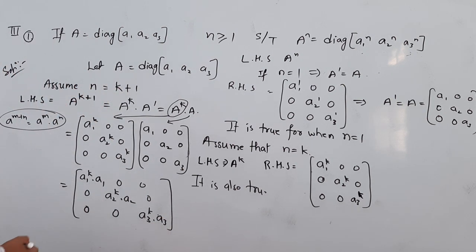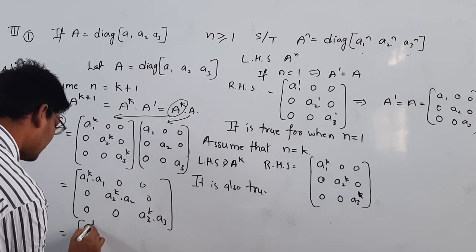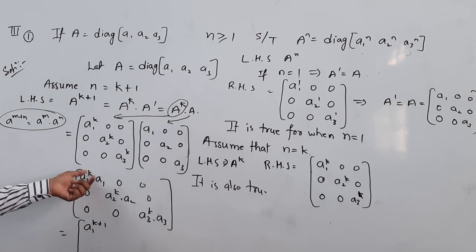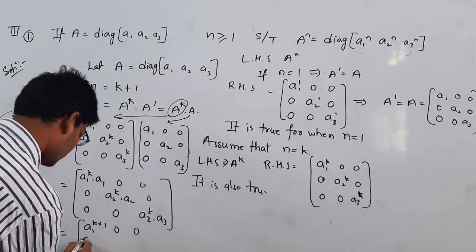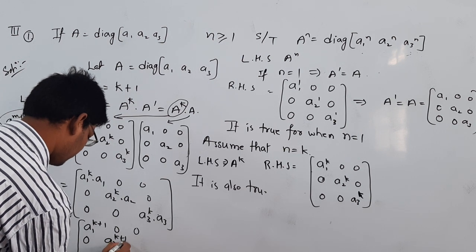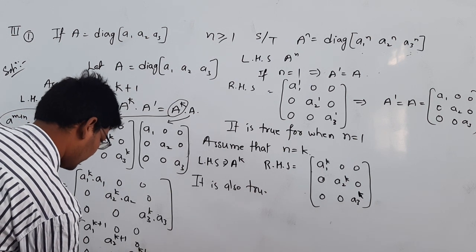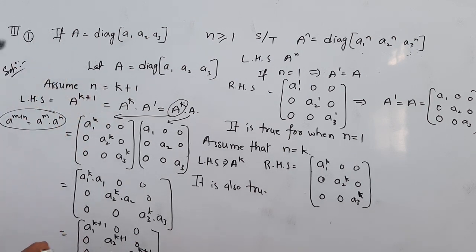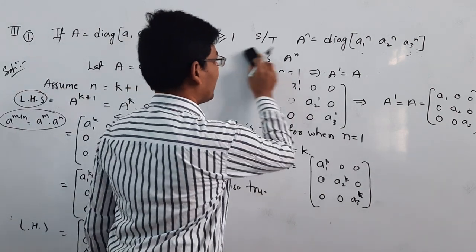This is the next step. If you solve this one, it is in the form of A to the power of m into A to the power of n, which is A to the power of m plus n. So we get a1 power k plus 1 0 0, 0 a2 power k plus 1 0, 0 0 a3 power k plus 1. This is completely what we are taking here as the LHS. And simply you can take the RHS here also. I am erasing this one, RHS.